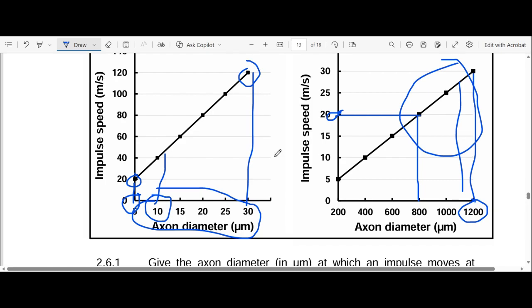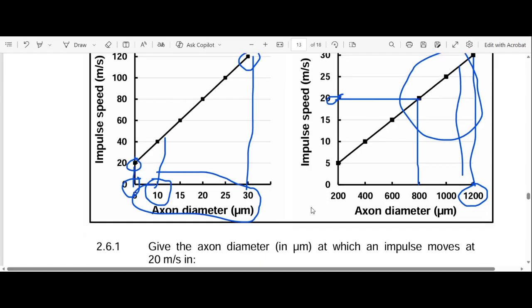So we can see that the relationship between the axon diameter and the speed is inversely proportional, or indirectly proportional. So the smaller the diameter, the faster the speed, or the bigger the diameter, the slower the neuron becomes, or the speed. That's the relationship I'm seeing when I analyze both graphs.